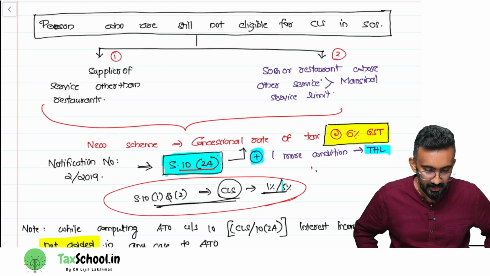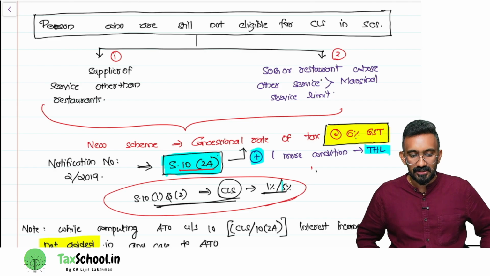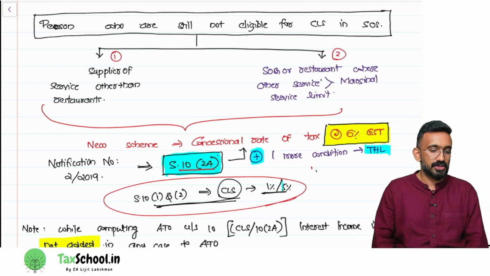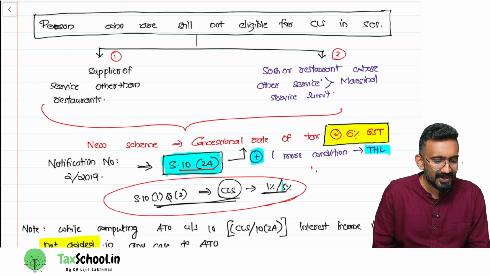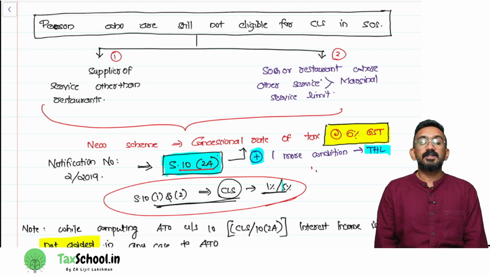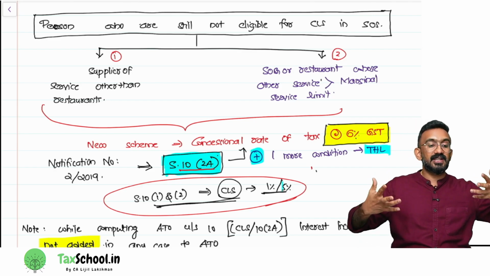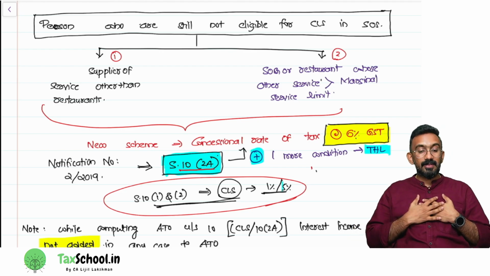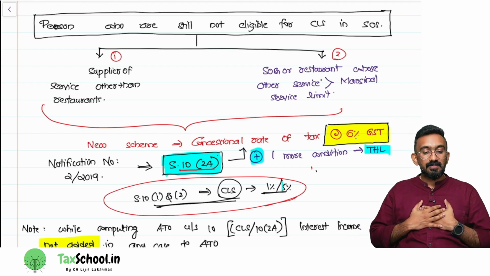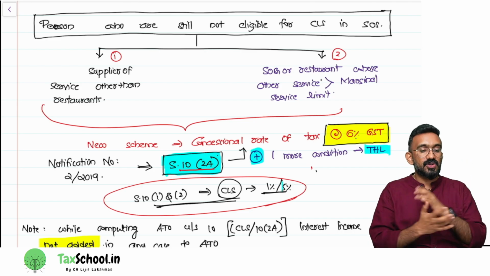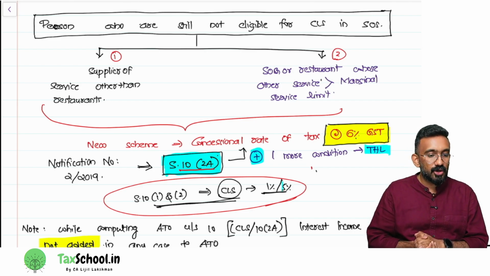Who are these people? Look at the screen, I have written two types of people who cannot opt for composition levy scheme. One is a supplier of service other than restaurant. This marginal service scheme is for people who are suppliers of goods or restaurant who have small service. What if I'm a CA firm? What if I'm an IT company? I'm purely providing service only. Will I get this option to go for composition levy scheme with this marginal service scheme?